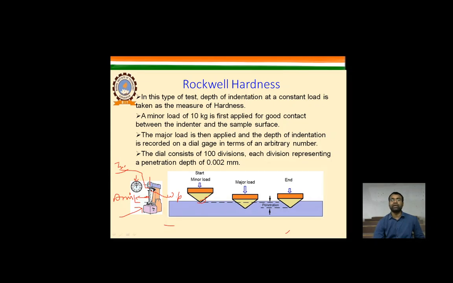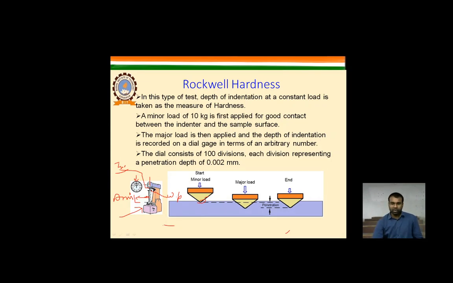So what we are doing, we just place that particular material on the anvil and tighten it until it is just touching the tip of that particular indenter. As it is written here, it is the type of test where the depth of indentation at a constant load is to be taken. So first we touch that point and apply the minor load of 10 kilogram. That is the default process. When we tighten that anvil, it will just touch the indenter, and when it stops rotating, that means we applied the minor load.